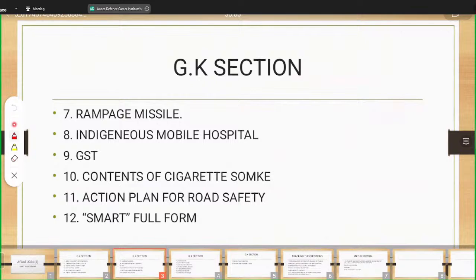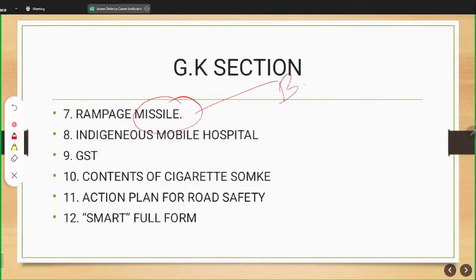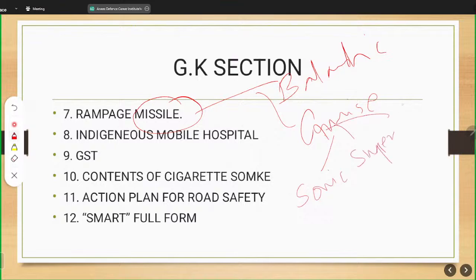Now coming on the next thing, this is a very important and recurring theme about missiles. So missiles, we have ballistic missile, we have cruise missile, we have sonic, supersonic, then hypersonic. You must be knowing which missile is known as supersonic, which missile is known as hypersonic, and much more. So you should know what is the range. For example, if it is asked, BrahMos missile, what is its range? It is 100 to 150 kilometer. Then there are different missiles which have a range of 600 kilometer, which are known as intercontinental missiles.